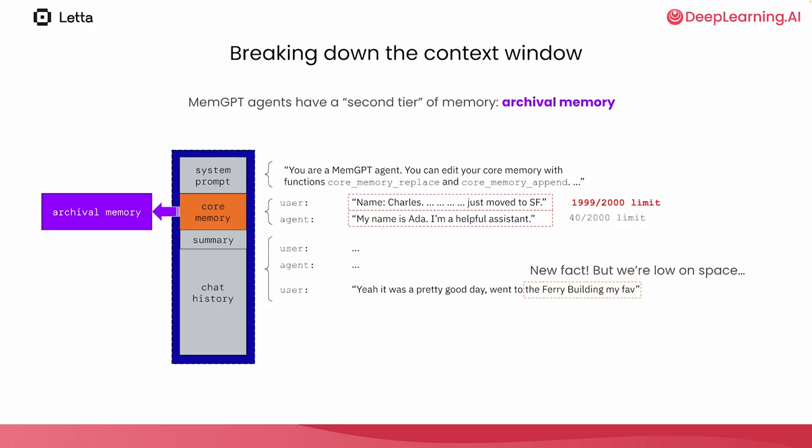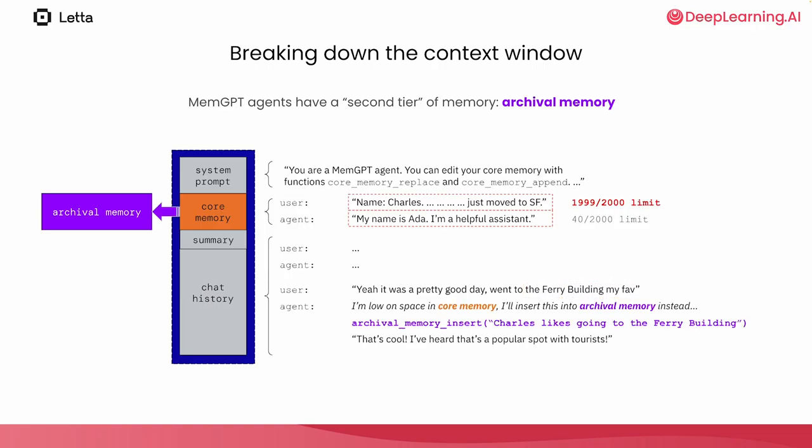In this example, the agent decides that the information is just not important enough to put inside of core memory, so it puts the information inside of archival memory. You could imagine a scenario where the agent might decide that the information is important enough to put in core memory. In that case, the agent would first evict information out of core memory by moving it into archival memory. Then, it would add it to core memory after it had freed up space.